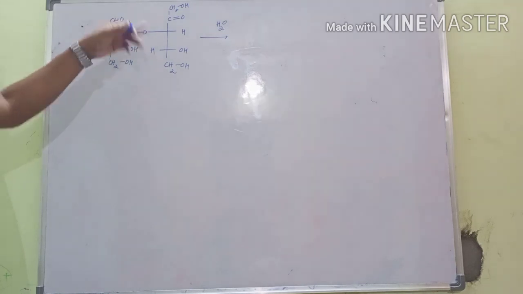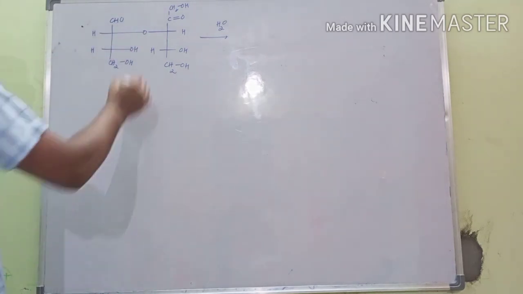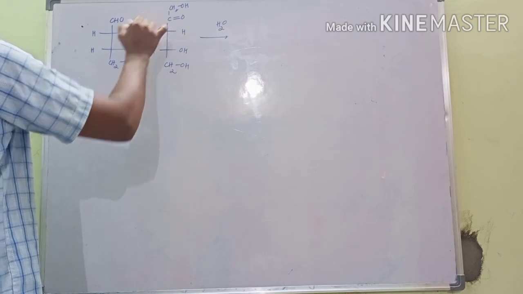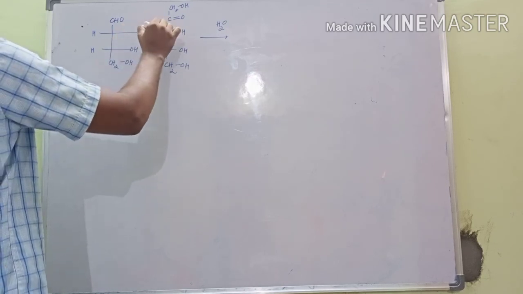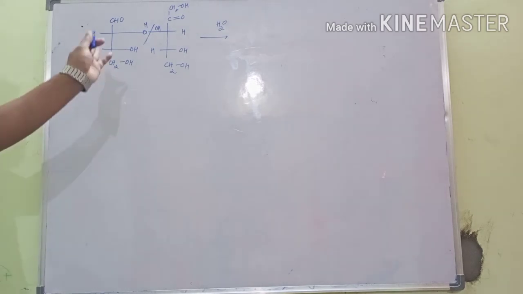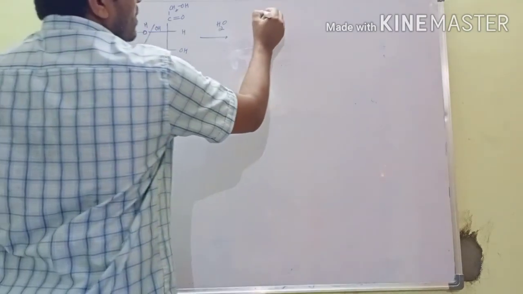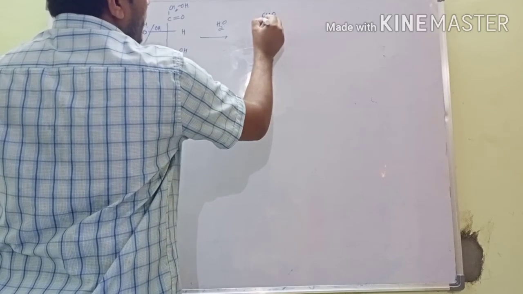It is mainly an ether linkage. Ethers on hydrolysis give alcohols. Oxygen is more electronegative, so it is attached to hydrogen, and the remaining carbon is attached to OH. So this ether part is converted to alcohol. Then write down the remaining structure as it is.